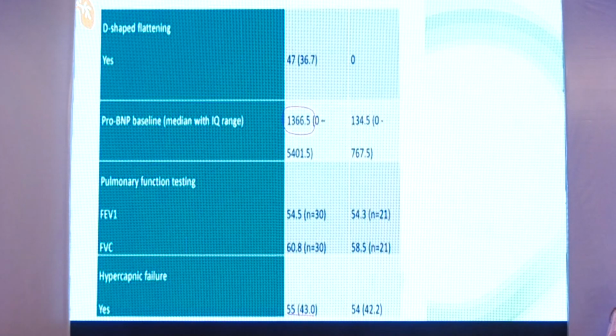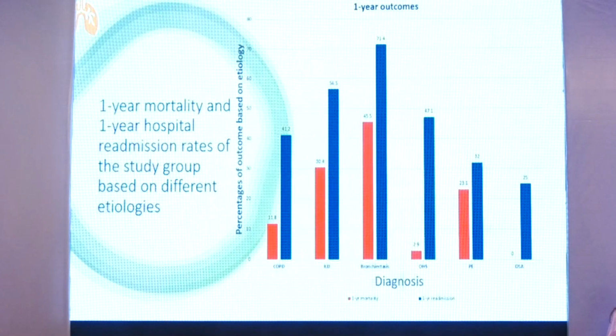And then we took patients who have pro-BNP baseline. There were 1366, and then 134.5 in the comparison arm. So what did we find?